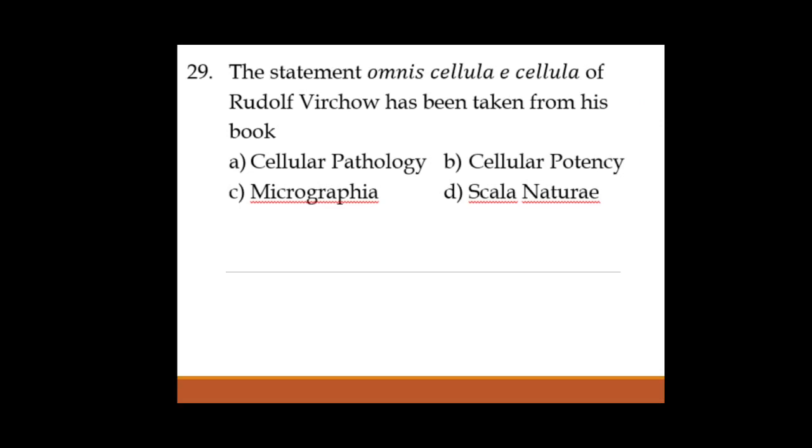Okay, so Micrographia is a book written by Robert Hooke in the year 1665. Okay, you can note down his name also. Scala Naturae is a book written by Carolus Linnaeus, who is regarded as father of taxonomy also, in the year 1758. So the correct answer for this is option A.